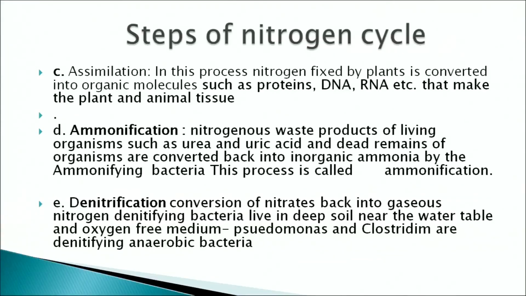The third step is assimilation. In this process, the nitrogen fixed by the plants is converted into organic molecules such as proteins, DNA, RNA that make the plant or the animal tissue. The fourth step is ammonification, that is, the nitrogenous waste products of the living organisms such as urea and uric acid and the dead remains of the organisms are converted back into inorganic ammonia by the ammonifying bacteria. This process is known as ammonification.